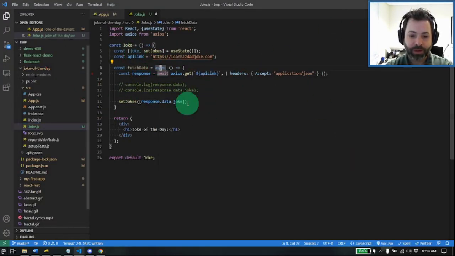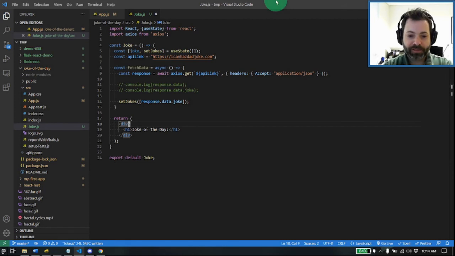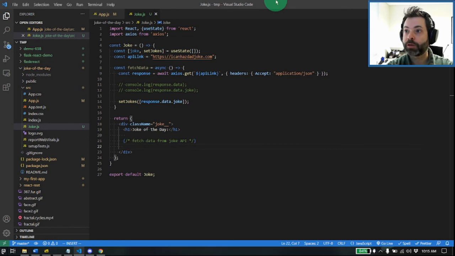Alrighty, so now let's give this div className equals joke underscore underscore, so we'll follow that. Joke of the day. And now let's do fetch data from joke API. All right, and they have a button, and it's basically just going to map down the index.